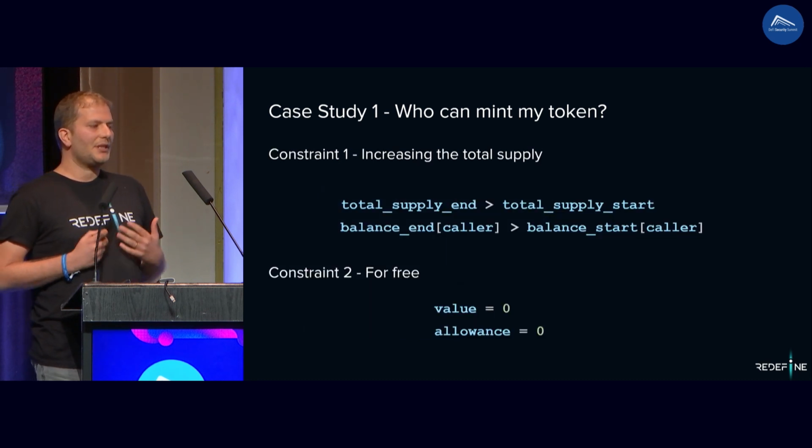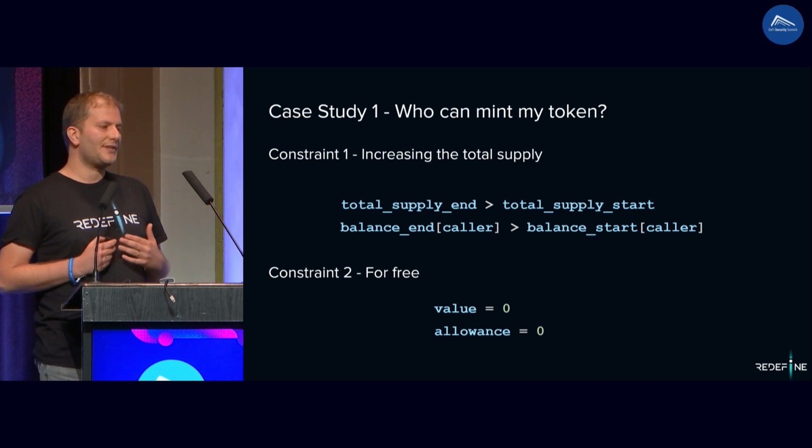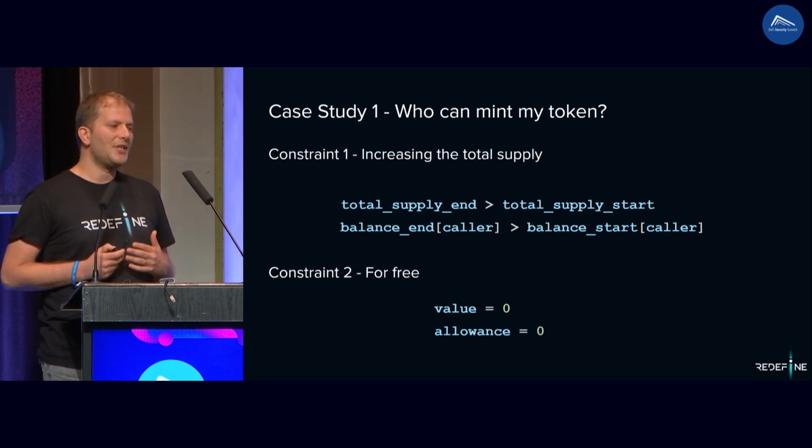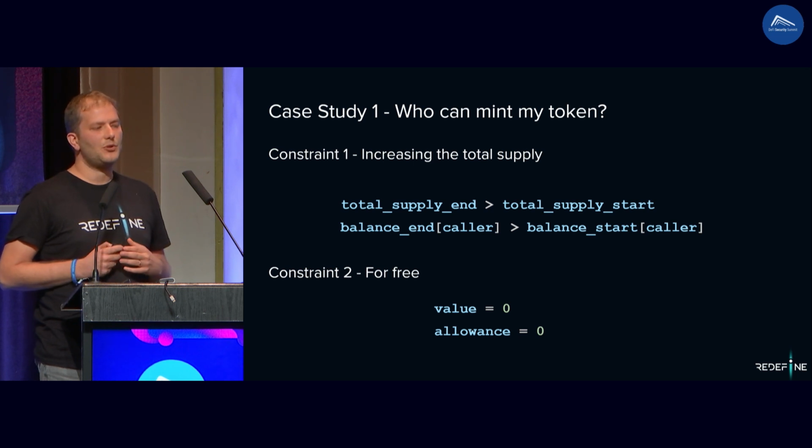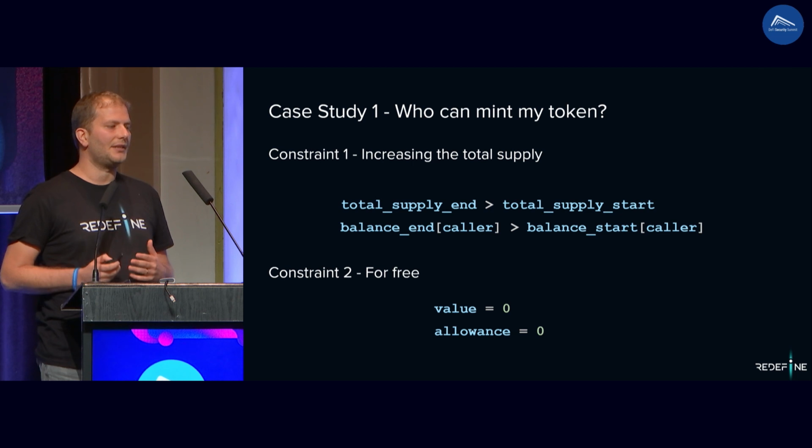To use symbolic execution, we should first define the constraints. The first constraint is increasing the total supply, which means the total supply at the end is greater than the total supply at start. The same goes for the balance: the balance of the caller at the end should be greater than the balance of the holder at start.